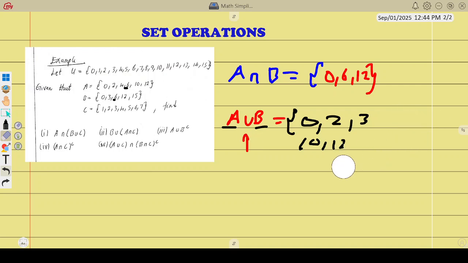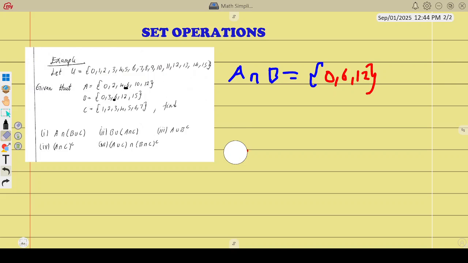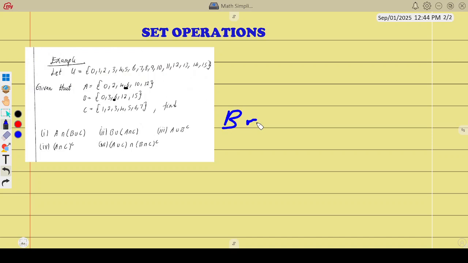No questions. So you can find A union C. You just marry them and then you write everything. Now questions cannot be easy, like they tell you to find B intersection C. At least things will look a bit more complicated. So let's answer question 1.